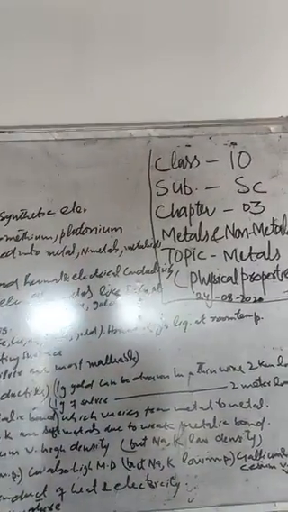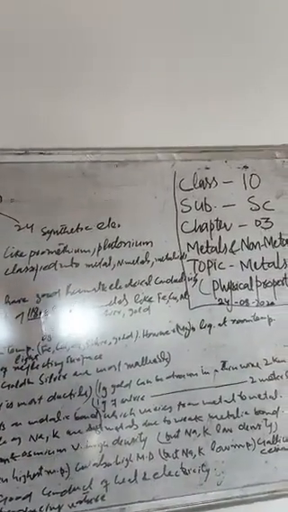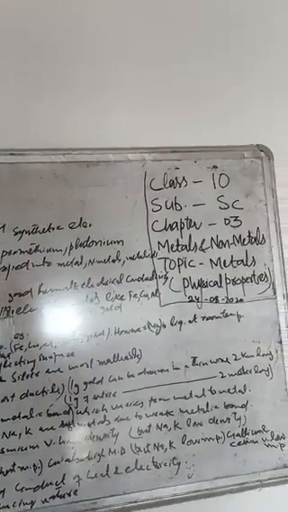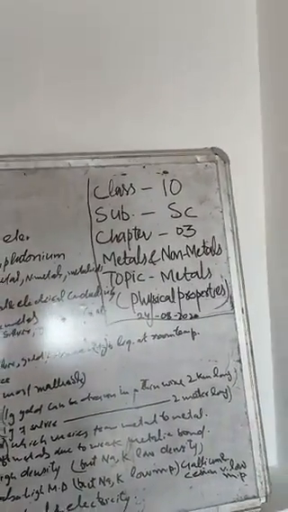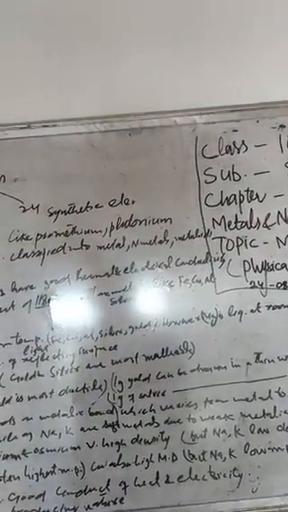However, there is an exceptional case, that is mercury, which is liquid at room temperature. Clear? Number two, luster. These metals are shiny in appearance because of their light reflecting surfaces. Almost all metals shine, so it is said that metals are lustrous.